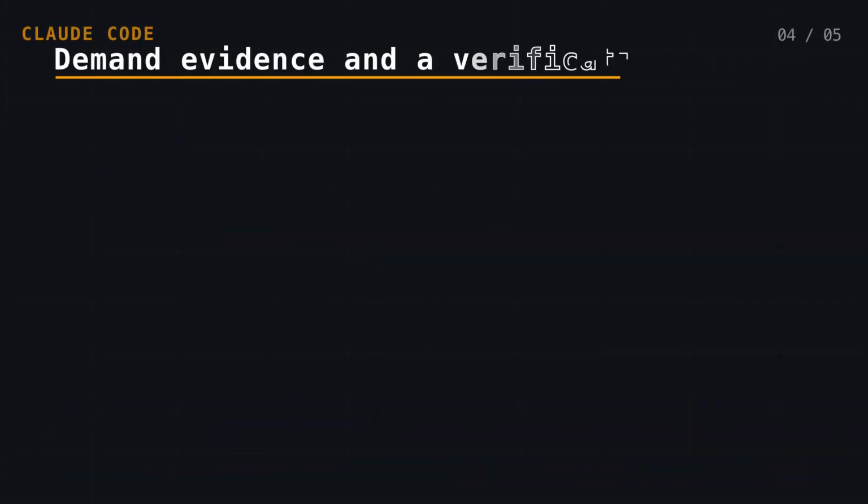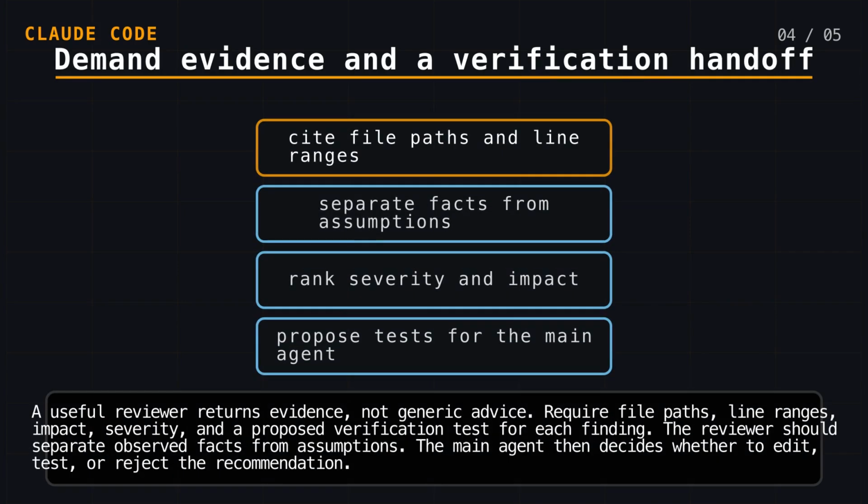A useful reviewer returns evidence, not generic advice. Require file paths, line ranges, impact, severity, and a proposed verification test for each finding. The reviewer should separate observed facts from assumptions. The main agent then decides whether to edit, test, or reject the recommendation.